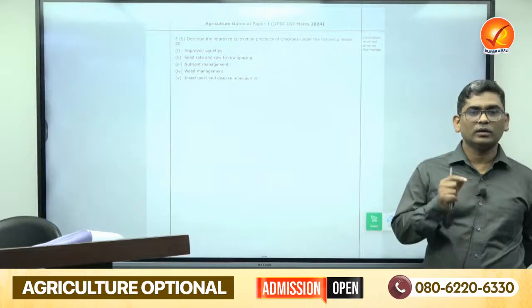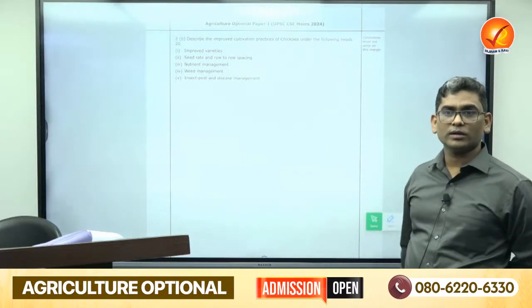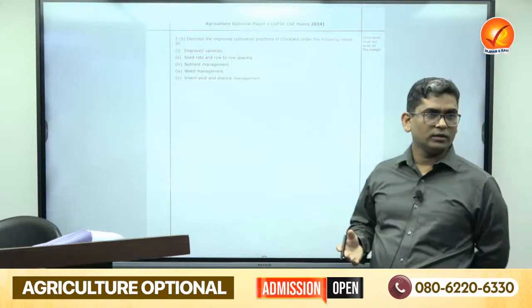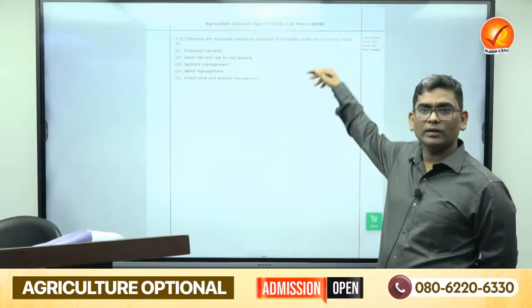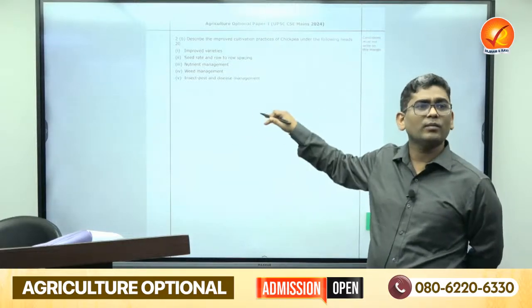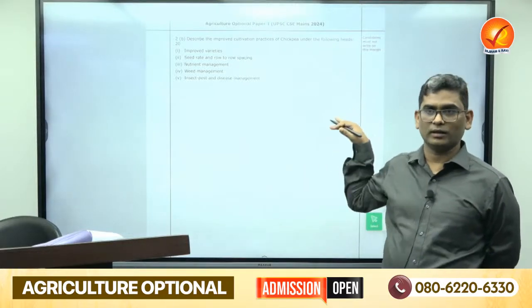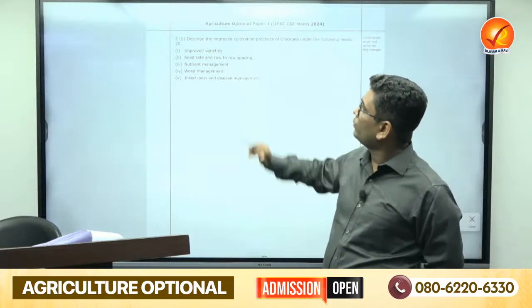Another important thing, write down the sequence of the states, which state is leading in chickpea production. Or you can compare the production of the last 5 years, whether it is increasing or decreasing, import, export, area. These things can easily be written in the introduction itself. Then start with improved varieties.